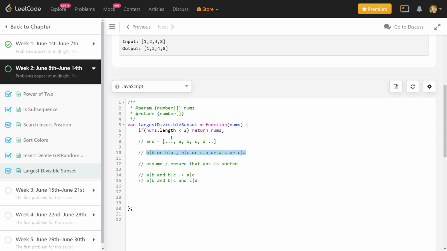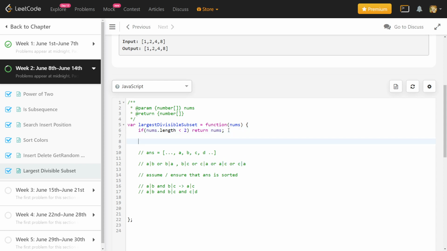So that is why we are sorting it right now. It can be done without sorting, but there will be some complications there and we'll have to handle them, and those complications will not happen if we just ensure that the answer is sorted. So to ensure that the answer is sorted, we will look from left to right, and before doing that we will sort our array in increasing order. To sort it, I'll just use some JavaScript syntax.